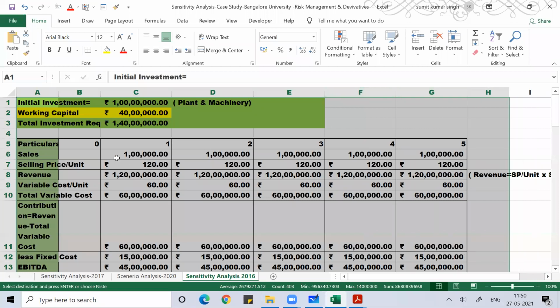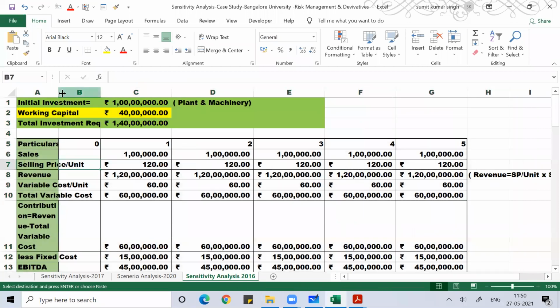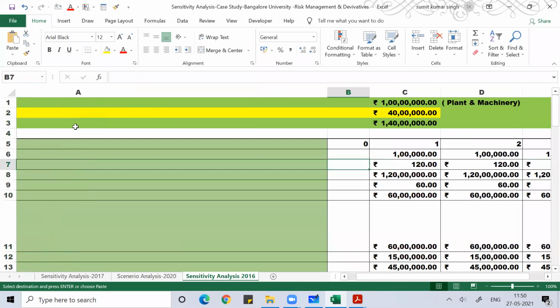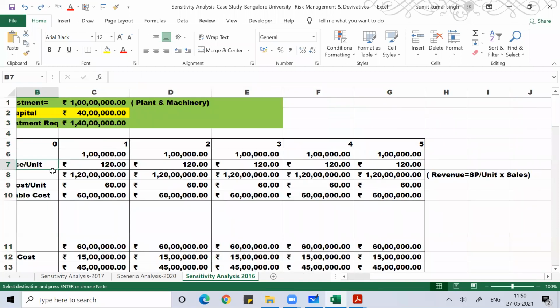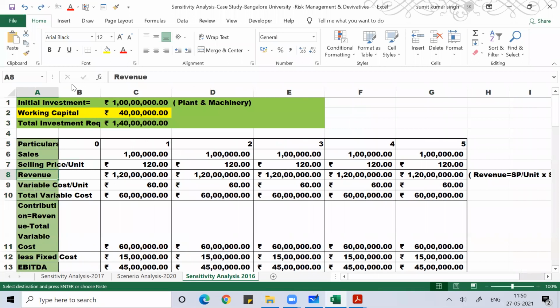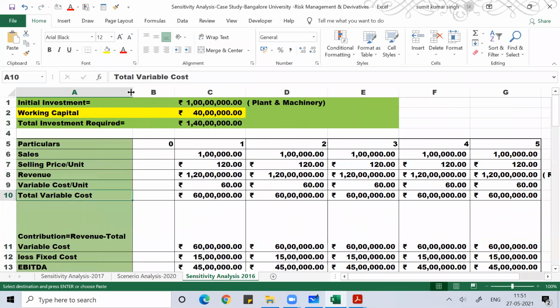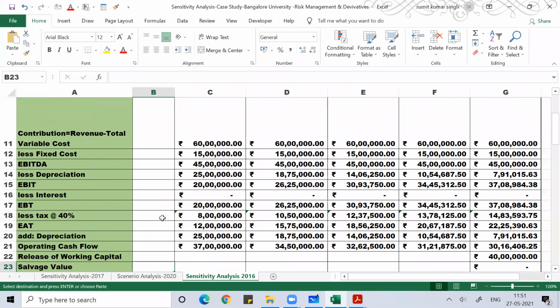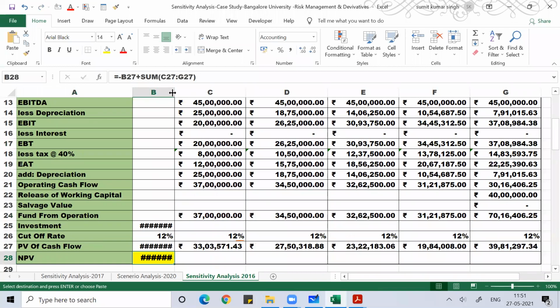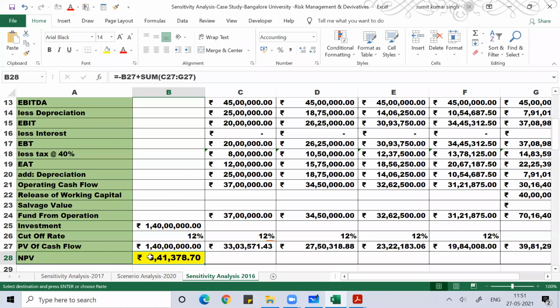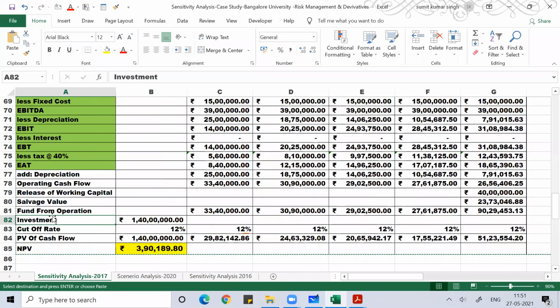Same data, nothing has to change. Just a little bit of Excel-based adjustment you have to do. Then just check the NPV. That should be 3,41,378.